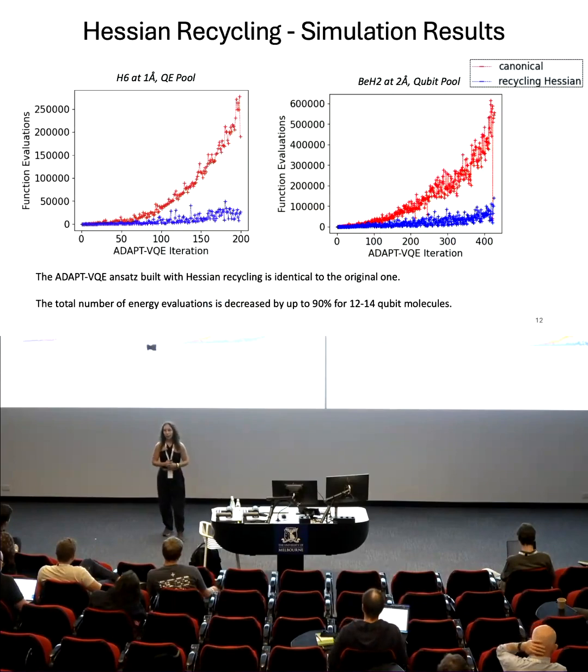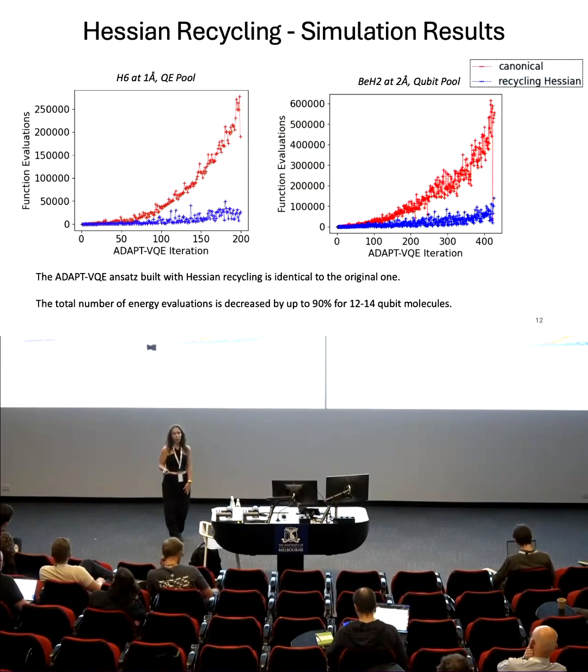So in here I have the result of simulating the protocol I just described for two different systems. We have a linear chain of 6 hydrogen atoms and beryllium hydride. These are represented by respectively 12 and 14 qubits. And we have the Hessian adaptive VQE with the Hessian recycling protocol in blue, while traditional adaptive VQE is in red. So the plots show the number of function evaluations against the adaptive VQE iteration number, or equivalently the adaptive VQE optimization number.